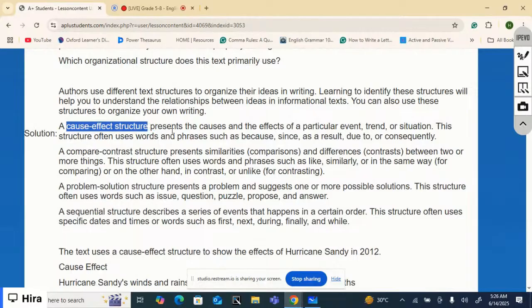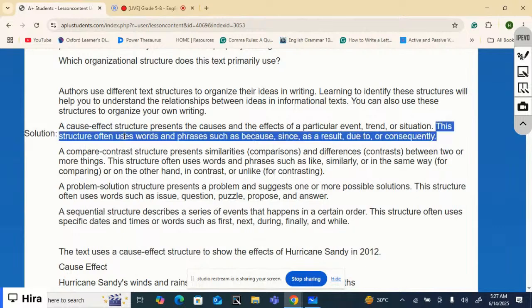The cause effect structure presents the causes and the effects of a particular event, trend, or situation. For the first, causes are mentioned and then effects are also given. This structure often uses words and phrases such as because, since, as a result, due to, or consequently.